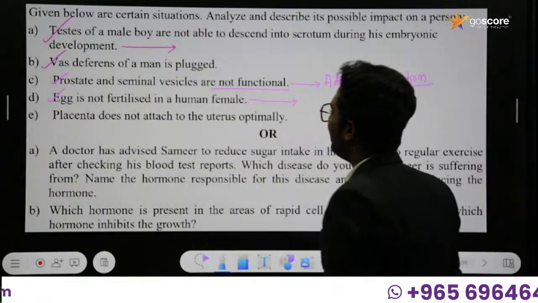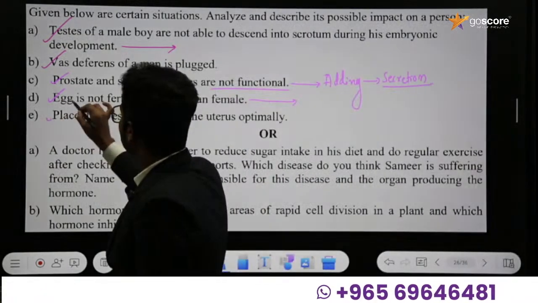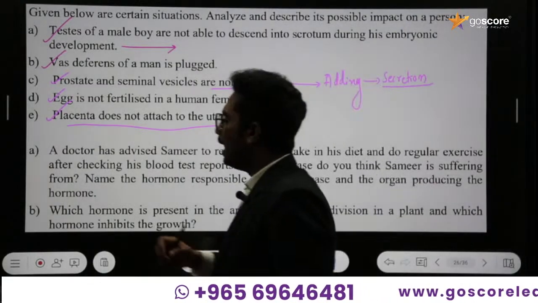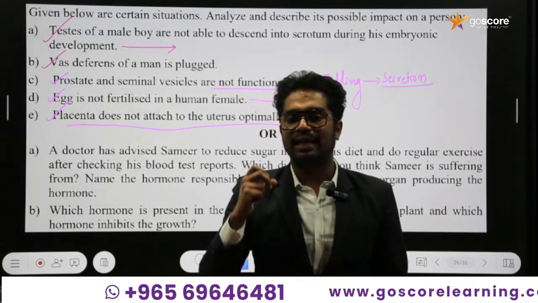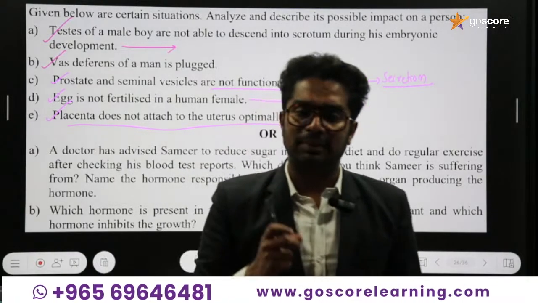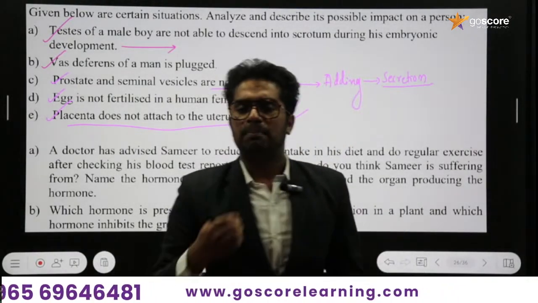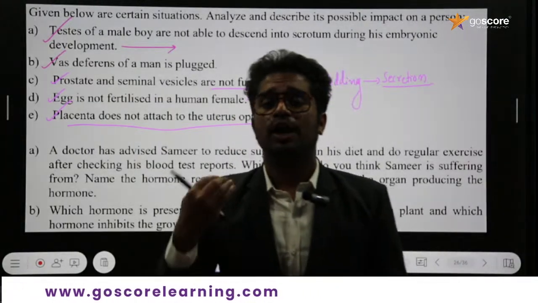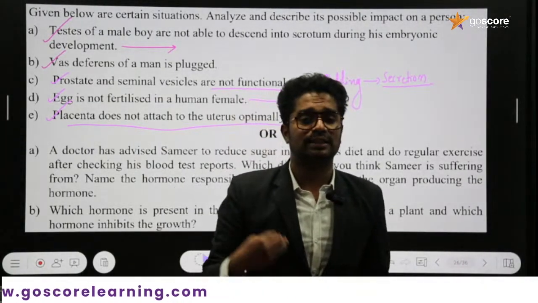And the next one is: placenta does not attach to the uterus optimally. What is the function of the placenta? The major function of the placenta is to provide nutrients as well as oxygen to the developing fetus.